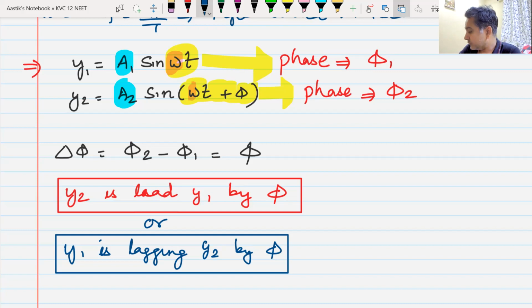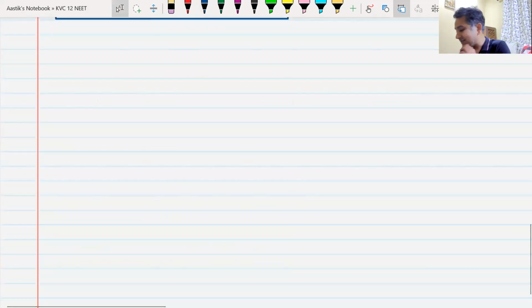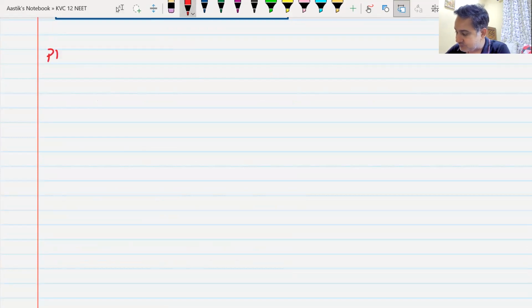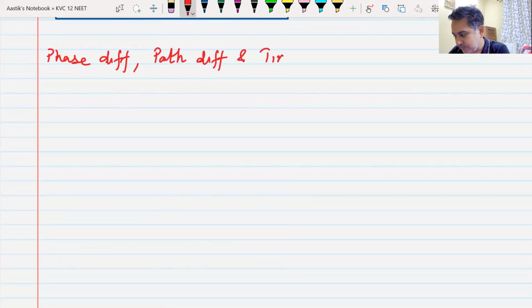Now we have to understand three terms that are going to trouble us in this entire chapter. Those three terms are phase difference, path difference, and time difference.